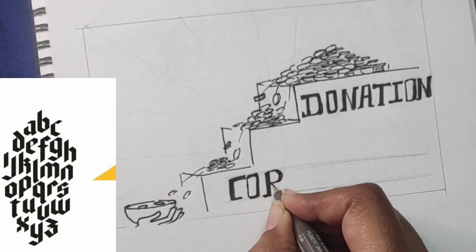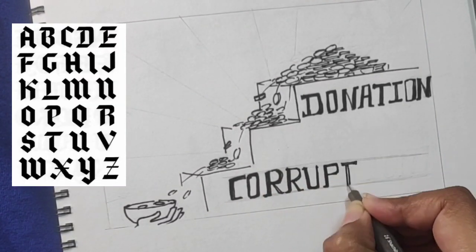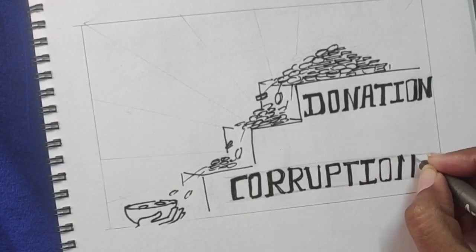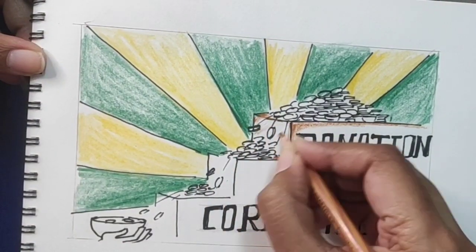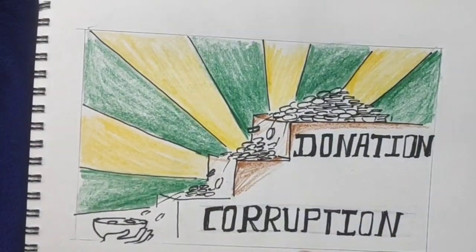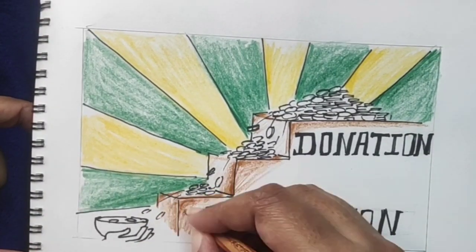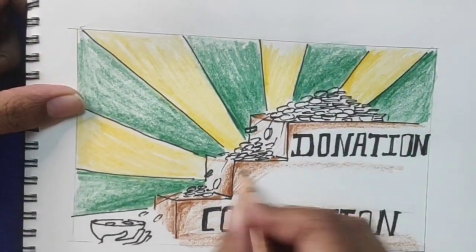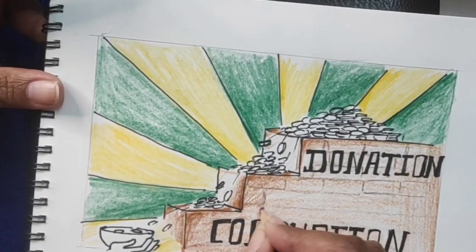Practice 3-4 variation of alphabets, so at the time of your exam you don't have to work and think what typography I will use, since you have already practiced it. And then use good colors, use bright colors, do the shading. It does not take so much of time. Make it as beautiful as possible. Don't leave so much of negative space.